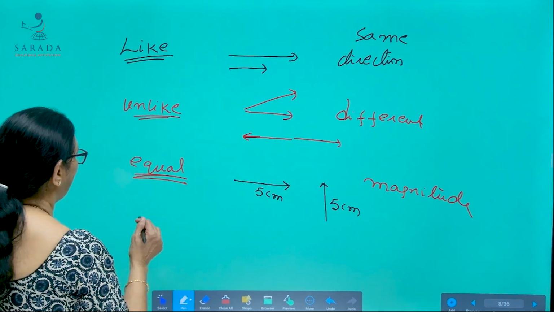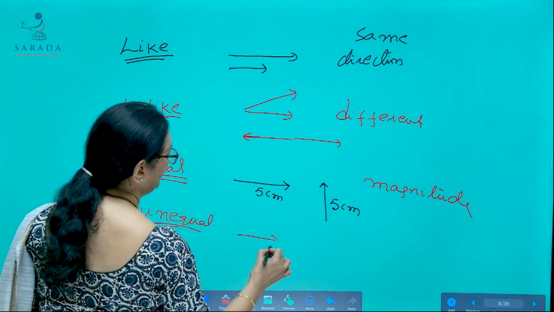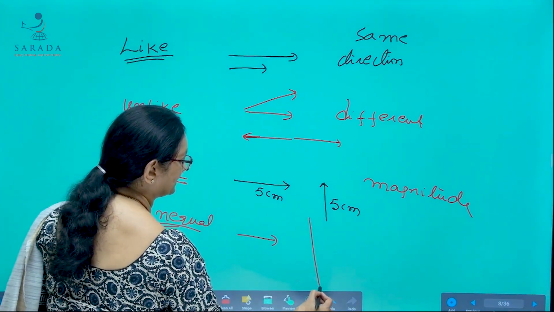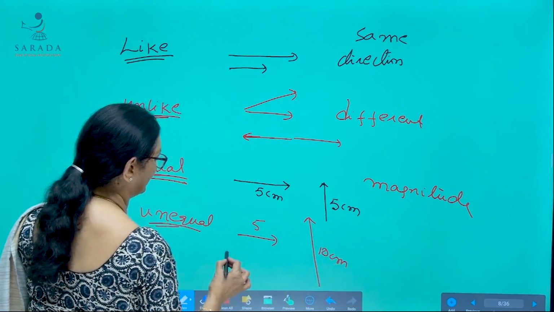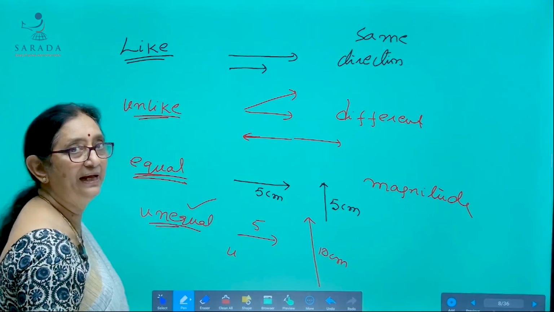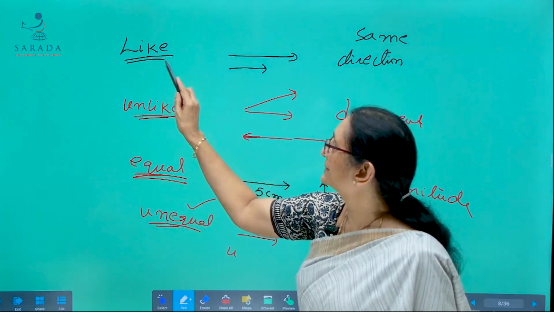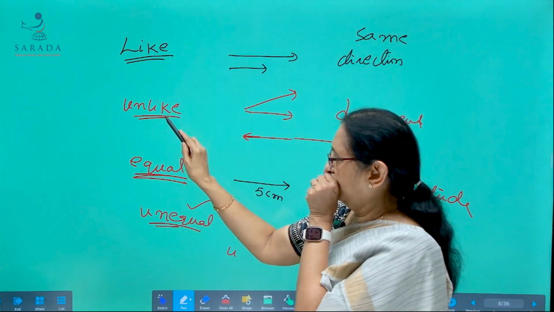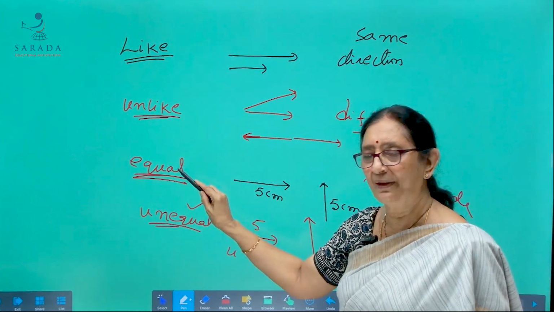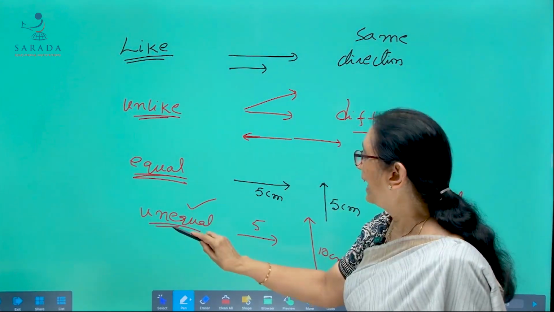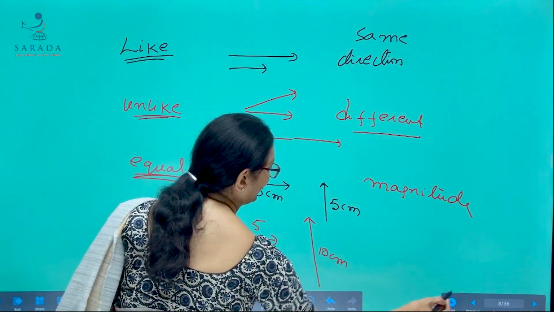So, unequal vectors. You can very easily say, suppose one vector has magnitude 5 centimeters and another vector has magnitude 10 centimeters. Those vectors are said to be unequal vectors. Again, coming back, like vectors, same direction. Unlike vectors, different direction. Equal vectors, same magnitude. Unequal vectors, different magnitudes.